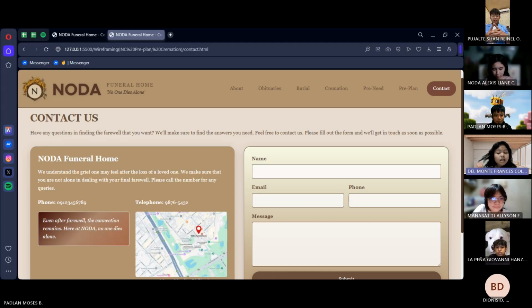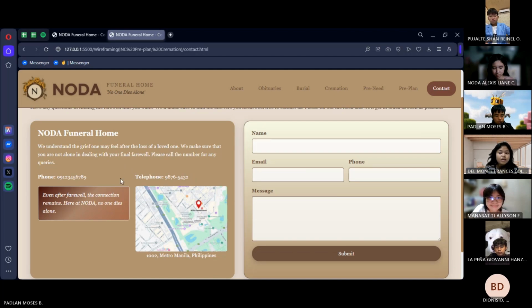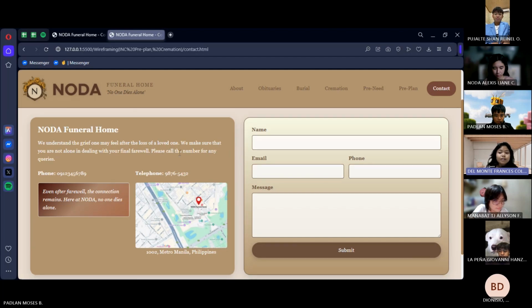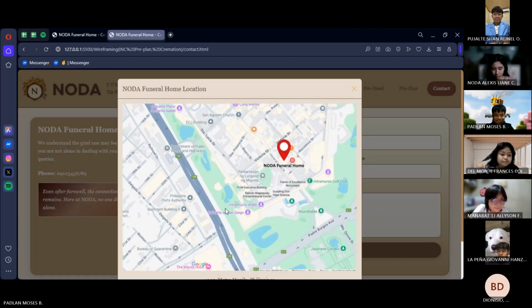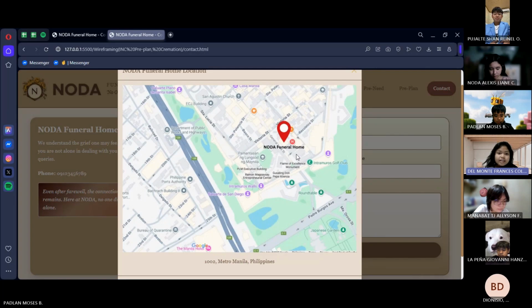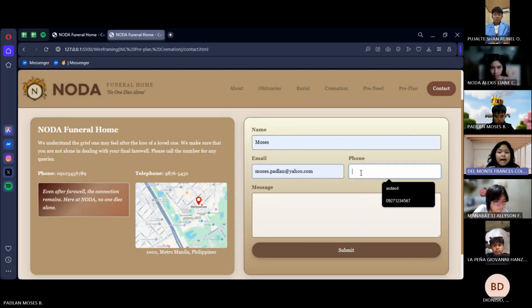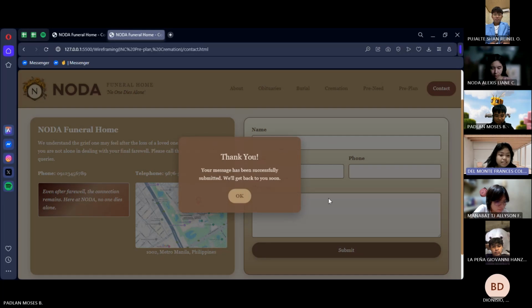First, you can contact us via the phone number provided. Second, we also have an additional telephone number that serves the same purpose. Third, you can visit us in person by using our interactive map. Clicking on it will enlarge the view for added clarity. By doing this, you can see which landmarks you can use to get there easily. Lastly, we offer our contact form for you to fill out with your contact details and message. Once you hit that submit button, you will receive a confirmation indicating that your message has been successfully delivered.